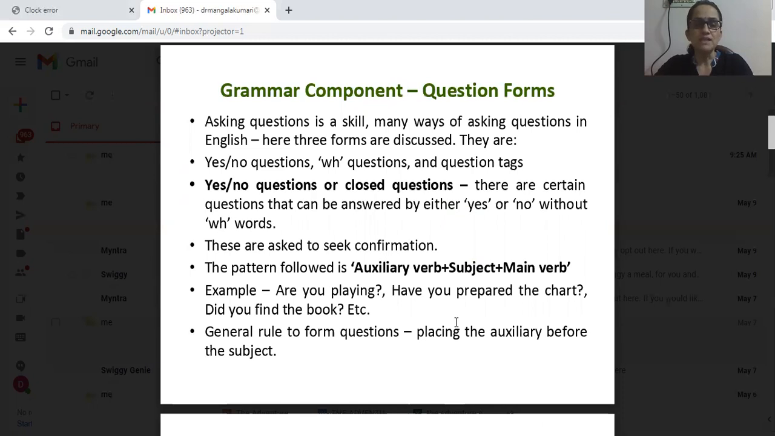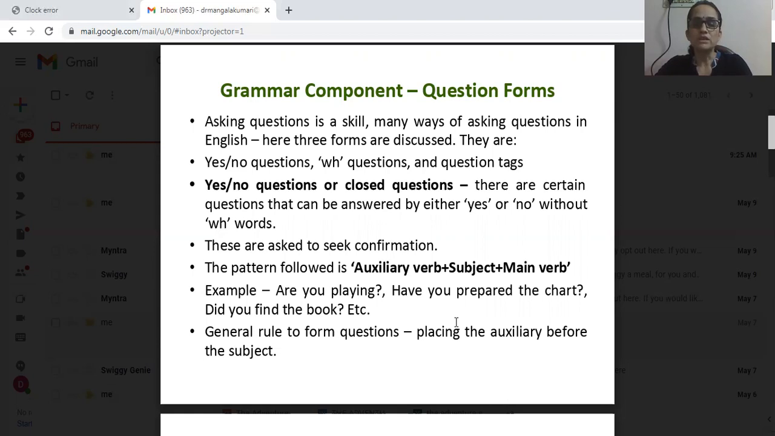See students, asking questions is a skill. You should keep asking questions to your teachers in the classroom, or you should clear your doubts, right? So it is a skill. Asking questions, probing, is a skill, and there are many ways of asking questions in the English language. Here in this chapter we are going to talk about the three forms of questions. There are three ways of asking questions, and those three ways are being discussed in this chapter.